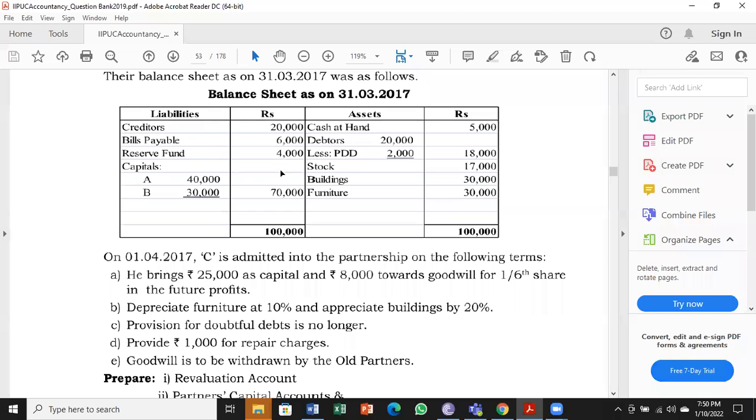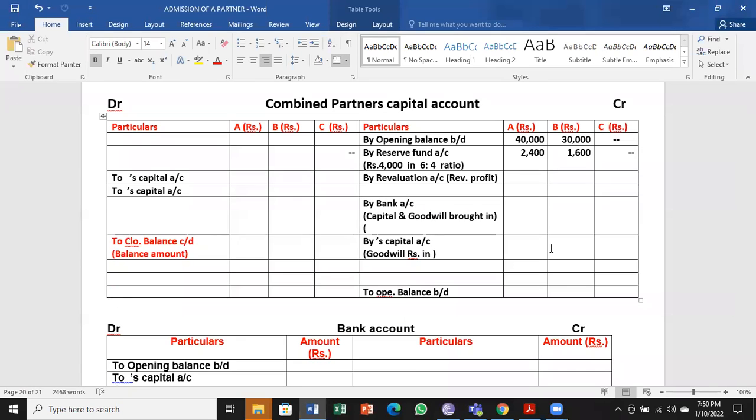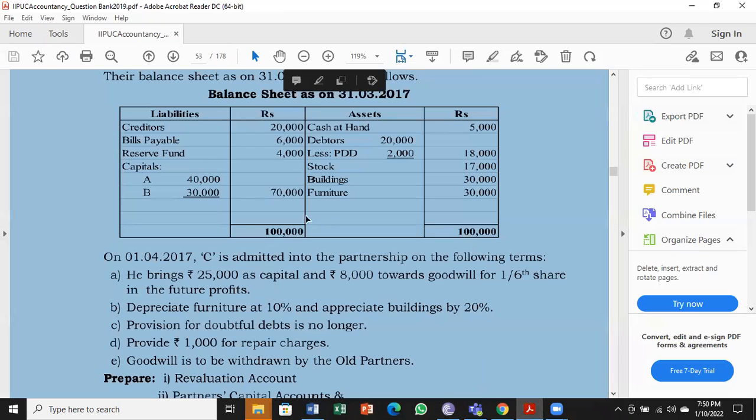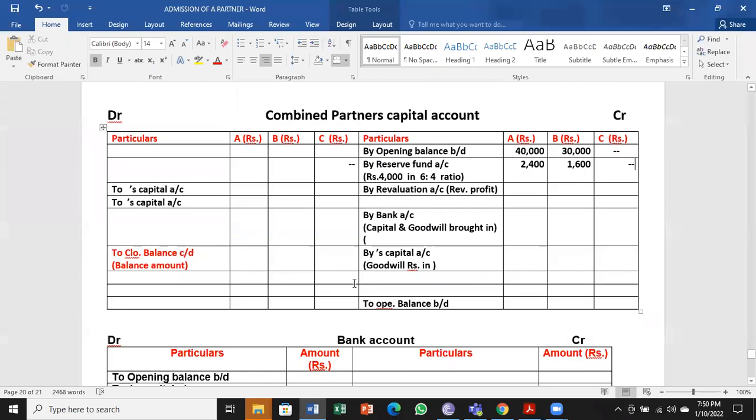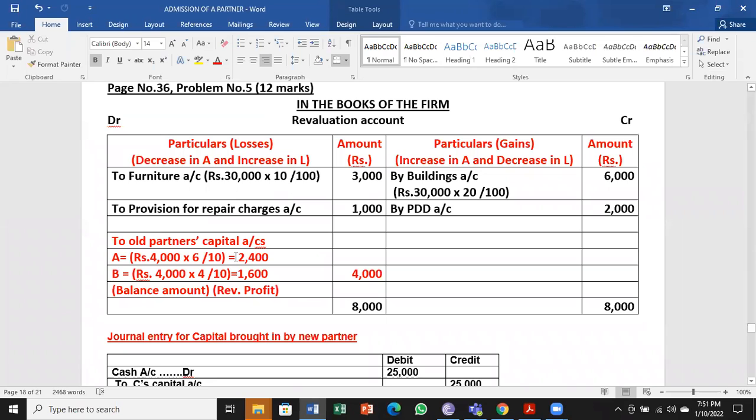Remember, only 4,000 is there. That 4,000 is divided. Next is P&L account. After the second one, no P&L account in the balance sheet. So third entry is not there, or third step is not there. The fourth step is revaluation profit or loss. So revaluation profit is there here. This has to be credited 2,400 and 1,600.